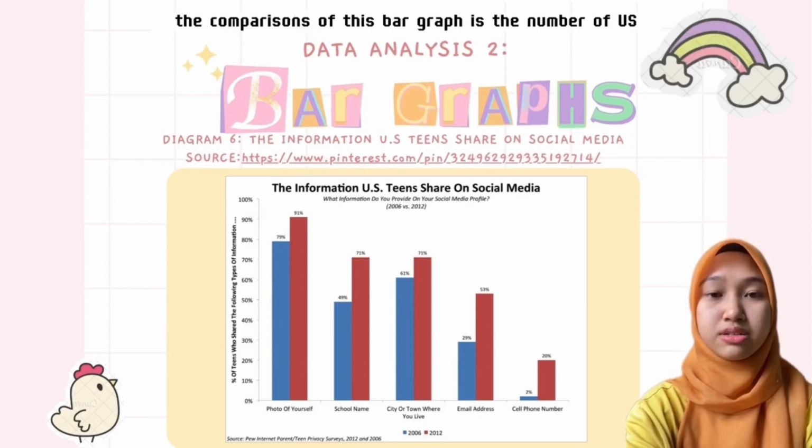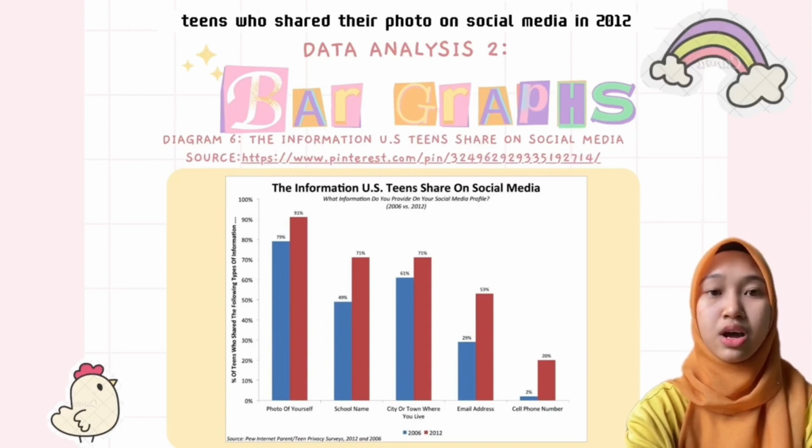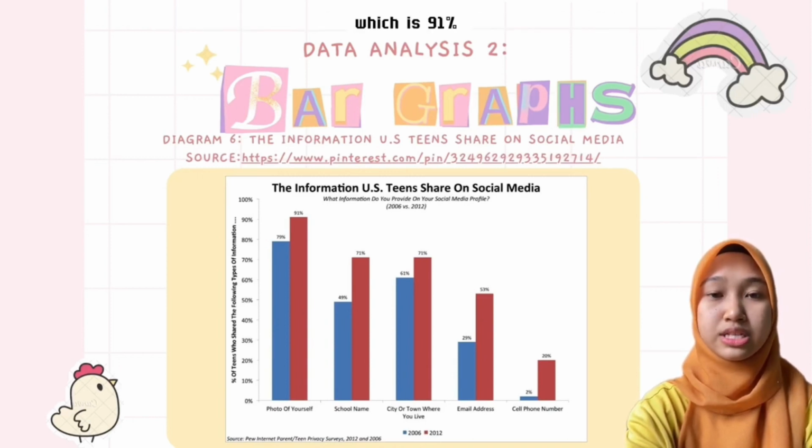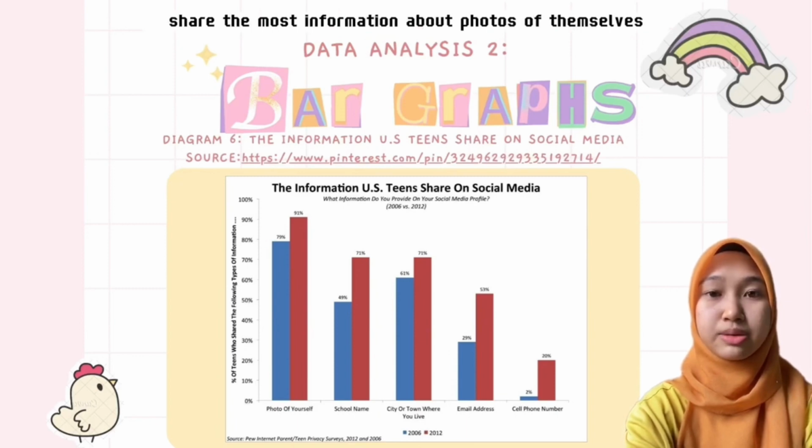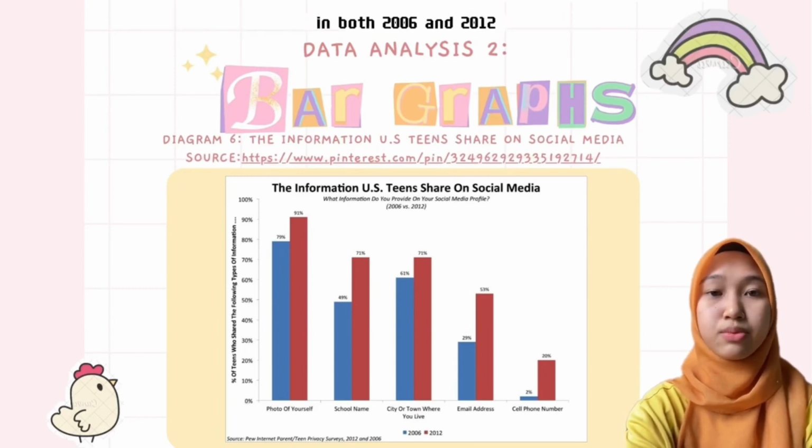The comparison in this bar graph: the number of US teens who shared their photo on social media in 2012 was significantly higher, which is 91%, than US teens that shared their photo in 2006, which is 79%. It can be seen that US teens shared the most information about photos of themselves in both 2006 and 2012.